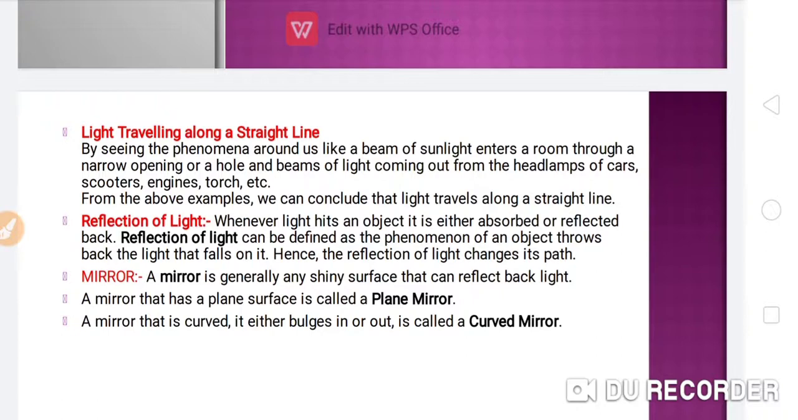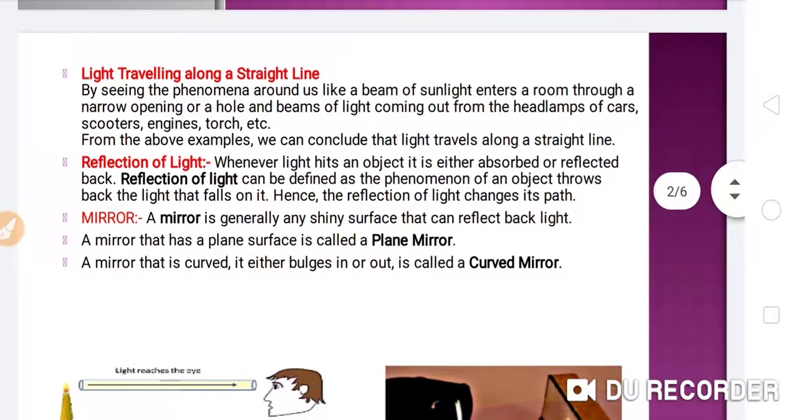Now come to the next point, beta, that is a mirror. A mirror is generally any shiny surface that can reflect back light. And mirrors are of two types: a mirror that has a plane surface is called a plane mirror, and a mirror that is curved, that either bulges in or out, is called a curved mirror.